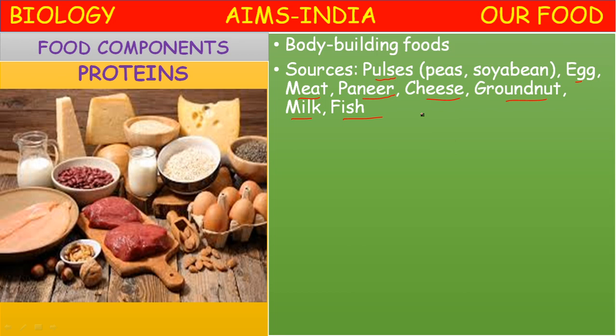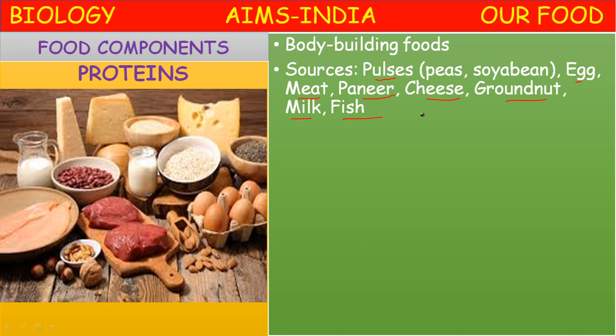The plant and animal foods rich in proteins: pulses are the main source of plant food materials rich in proteins, like peas and beans. Soya bean is the richest plant source of protein. Soya beans are called the vegetarian's meat. And milk, meat and eggs are rich sources of proteins from animal sources.